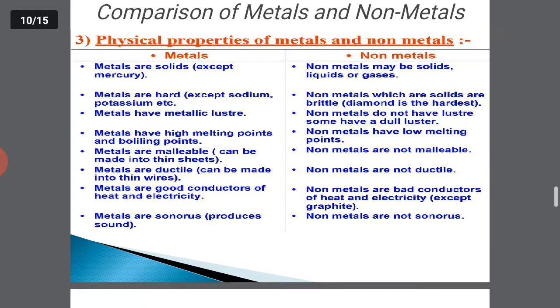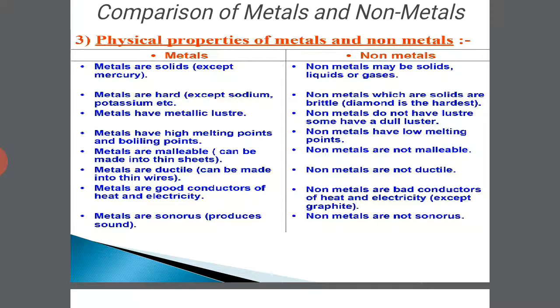They can be solid, liquid and gases. Metals are hard, non-metals are brittle or soft. Only diamond is the hardest one. Metals have metallic luster. Non-metals do not have any luster or shine. In fact, they have a dull luster, very dull in nature.